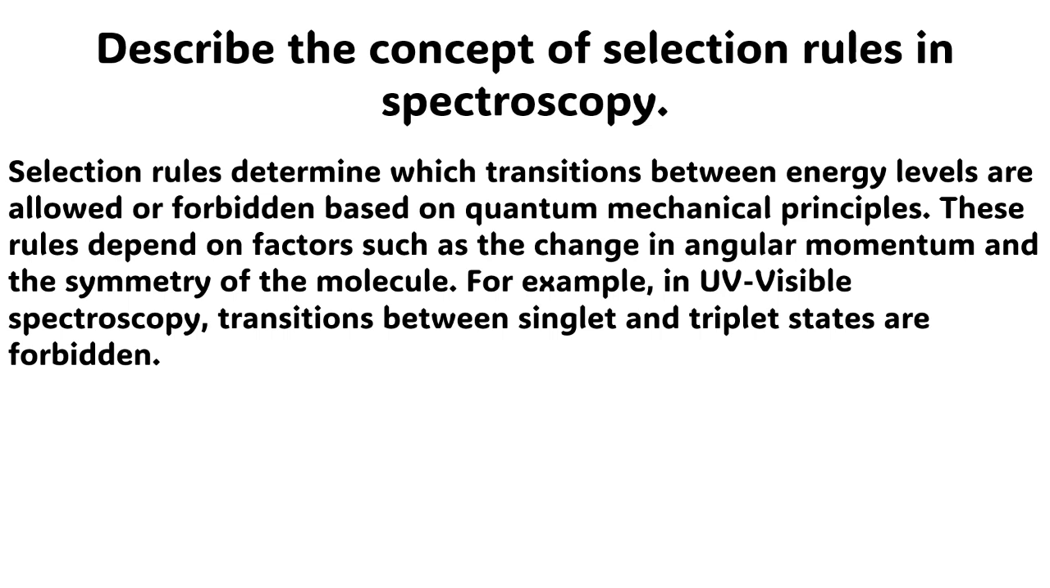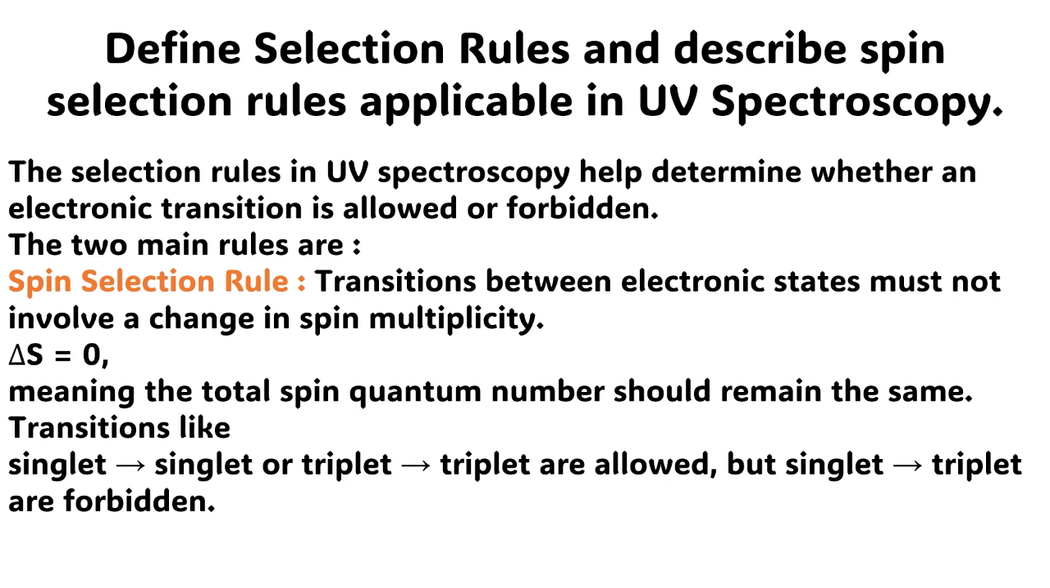The next question is, describe the concept of selection rules in spectroscopy. The answer to this question is very simple. Selection rules determine which transitions between energy levels are allowed or forbidden based on quantum mechanical principles. These rules depend on factors such as the change in angular momentum and the symmetry of the molecule. For example, in ultraviolet and visible spectroscopy, transitions between singlet and triplet states are forbidden.